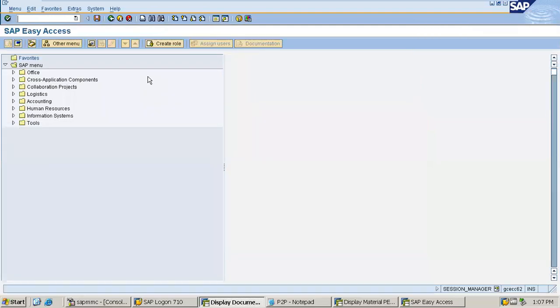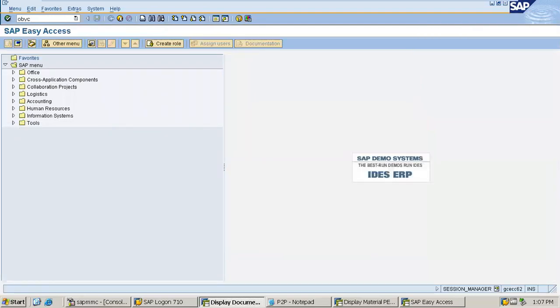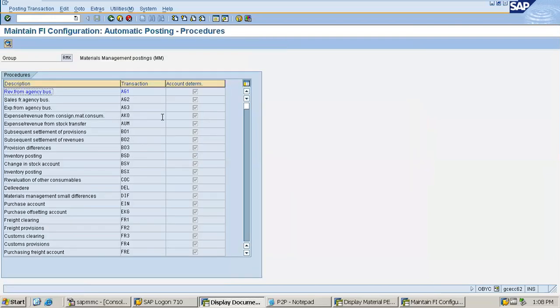So I'm going to the OBYC screen. OBYC, it is coming. The stock is being debited against the accounting key, that is BSX. So against the BSX the stock account is assigned, and the GRIR account is being credited by the accounting key WRX. So against the WRX accounting key we have assigned the GRIR account.